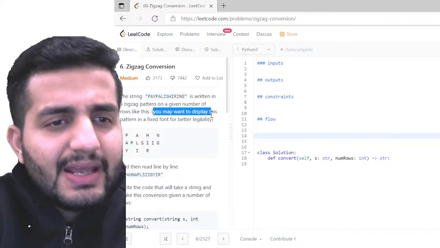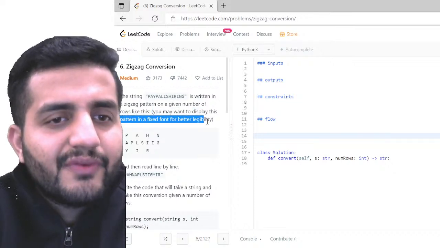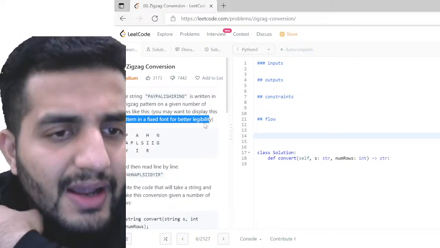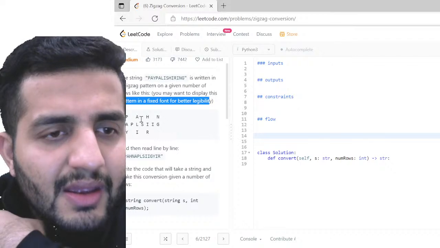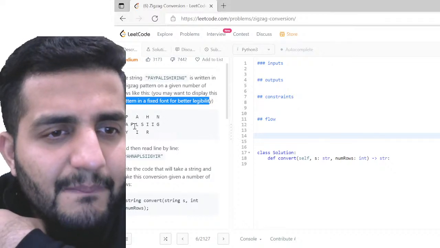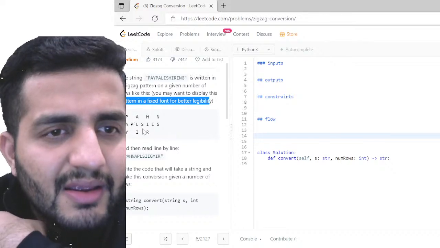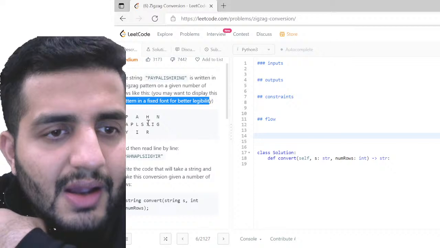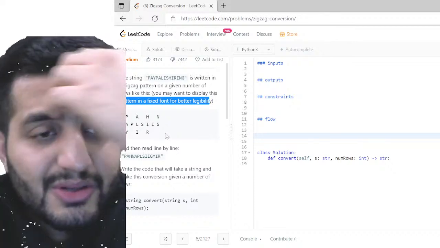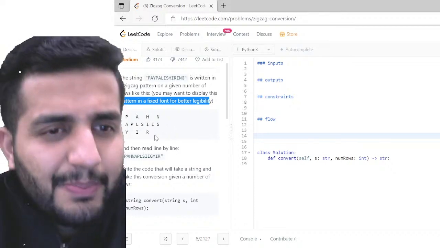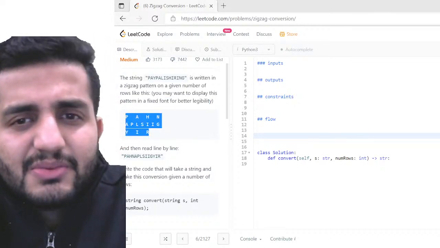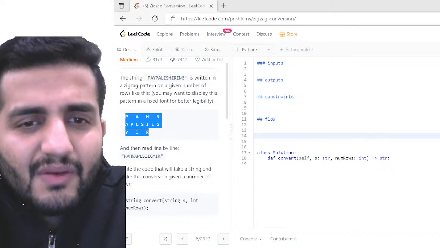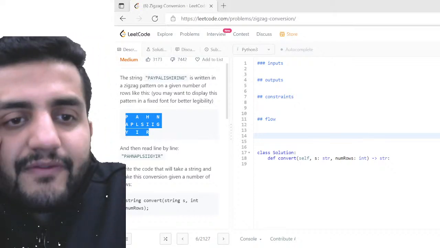You may want to display this pattern in a fixed font for better legibility. I did not get that. So, PAYPALISHIRING. Okay, I mean this looks like they have just separated the characters for better visibility. It seems like it's more of a visual thing. Okay, fair enough.